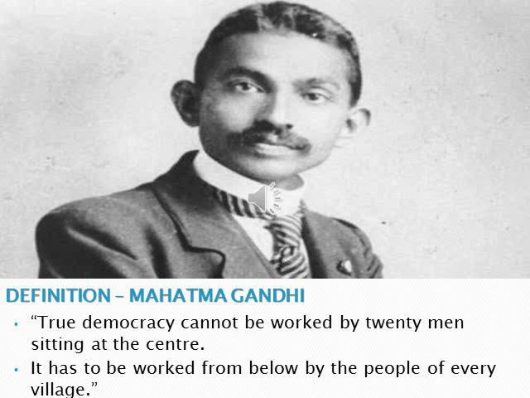So power should be from below, from the people, that is from village level. He wants democratic power to be from village level. True democracy cannot be worked by 20 men sitting at the center. Sitting at the center means sitting at the central government or at the top level. It has to be worked from below by the people of every village. So in a democratic form of government, every citizen, even from the village, has to participate. This is the definition given by Mahatma Gandhi about democracy.